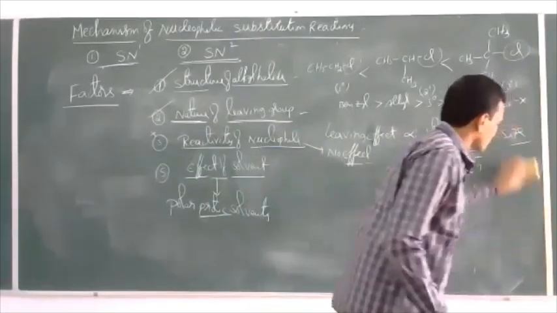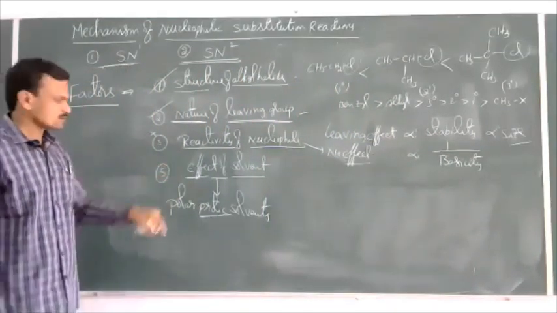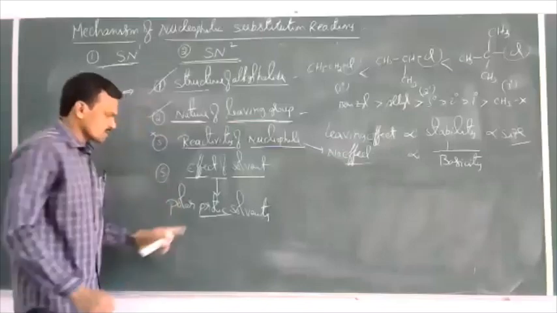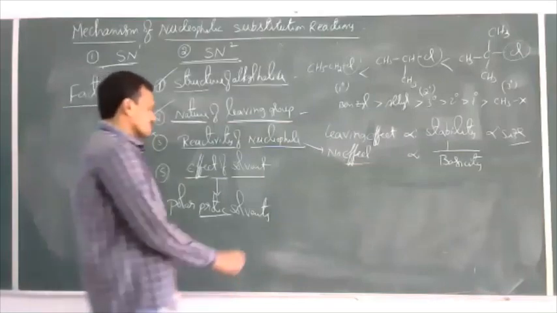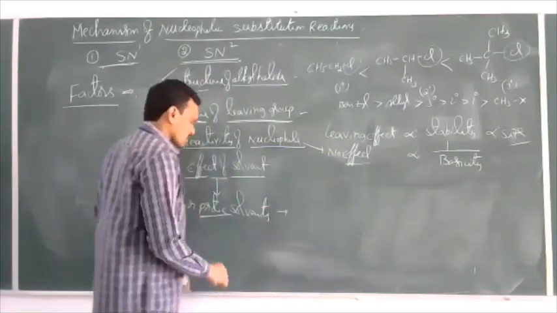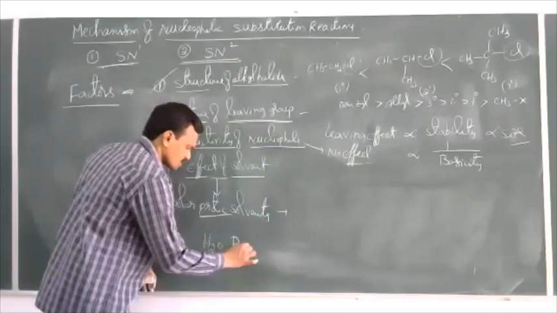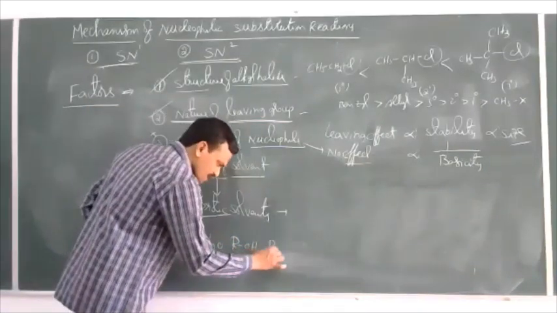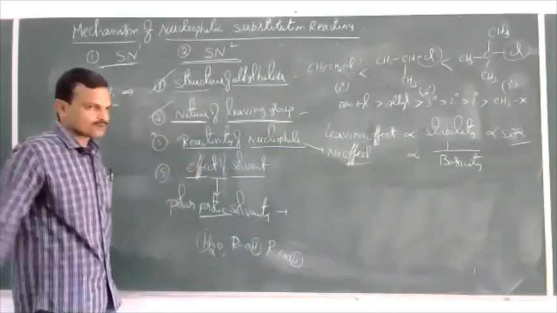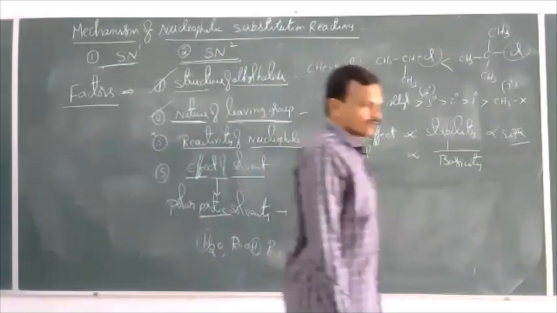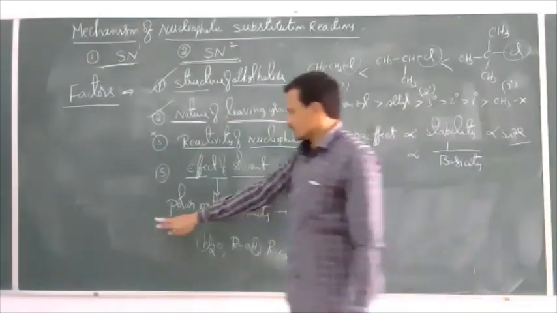Different types of solvents are there: polar protic, polar aprotic, non-polar. Polar protic solvents are favorable for the SN1 mechanism. What are they? Take water, alcohols, ROH, carboxylic acids. All these can release protons, so these are proton releasing solvents, and they are polar in nature.